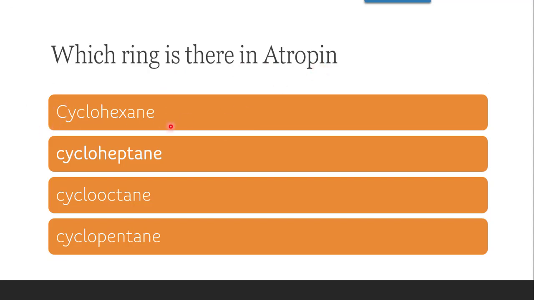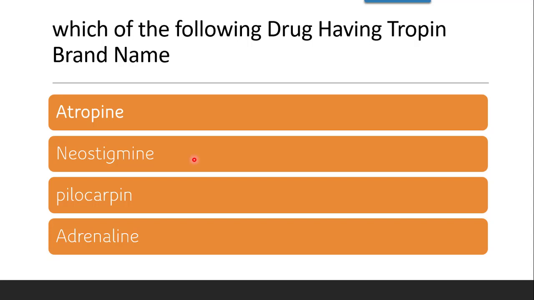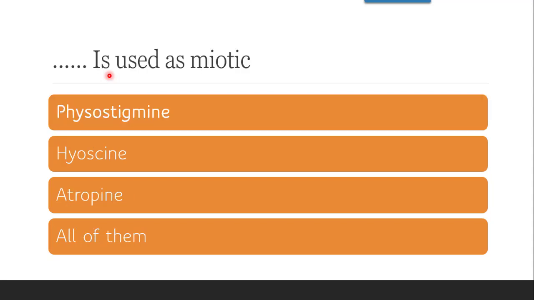Whether it's a cyclohexane ring, cycloheptane ring, cyclooctane ring or cyclopentane ring. The correct answer is cycloheptane ring. Next question: which of the following drugs has the brand name tropine? As the name suggests, tropine, it is atropine. Neostigmine, pilocarpine, adrenaline are not it. The correct answer is atropine.